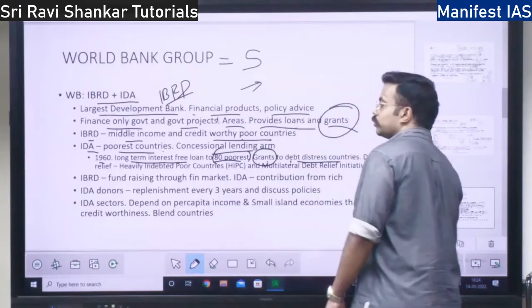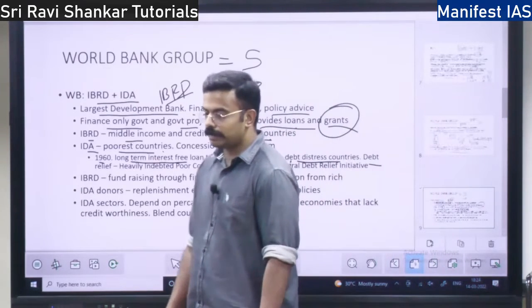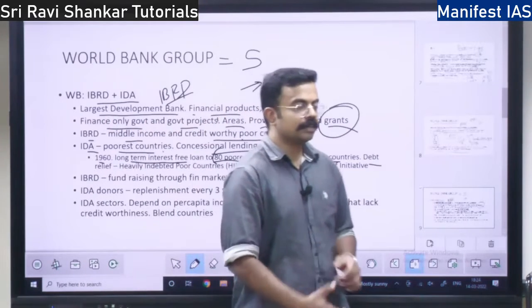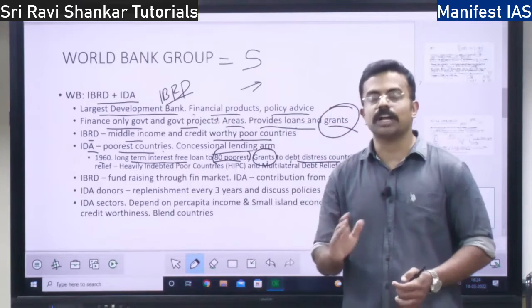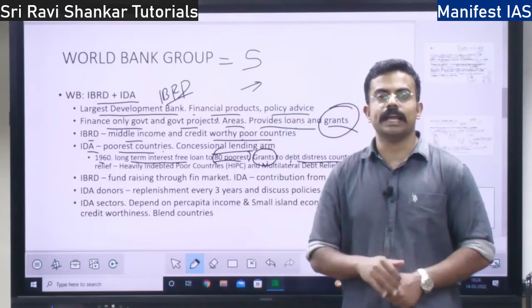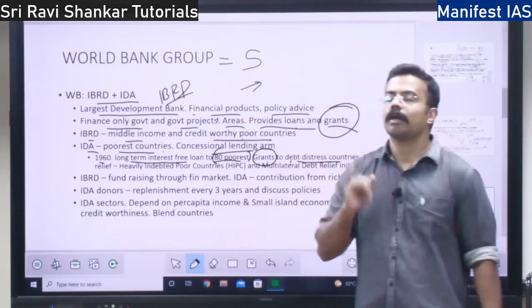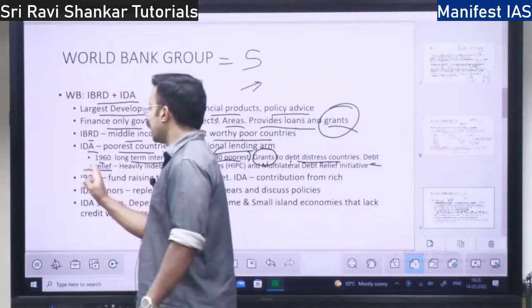Not only that, it is going to give debt relief. Debt relief means if a country has taken money from the World Bank, and is not able to pay the money to the IDA, they will waive it, that you need not pay the money. That is the debt relief given by the IDA.